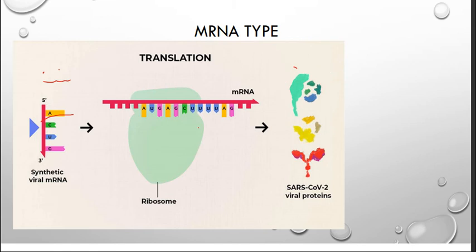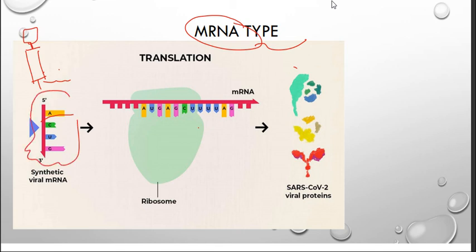First, these companies produce a message. This is an artificially produced message in their R&D. They inject it through the vaccine into our body. So what will this message be?